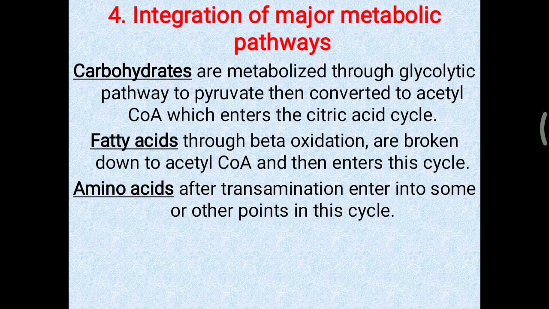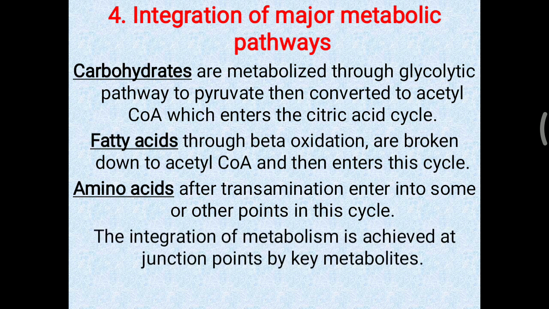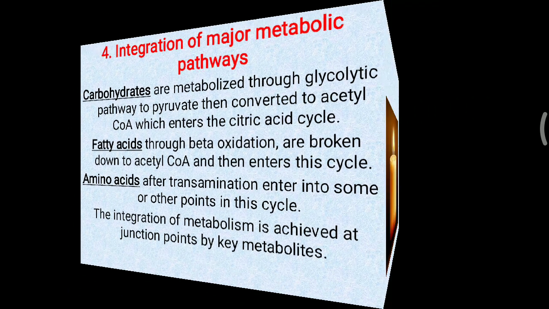Amino acids, after transamination reaction, enter at some point or other in this cycle. In the picture we have seen that different amino acids enter at different levels. Amino acids are categorized as glucogenic, ketogenic or both. So depending on that, they will enter the TCA cycle. So the integration of all major metabolism is achieved at junction points by key metabolites. So that is considered integration of all major metabolic pathways.